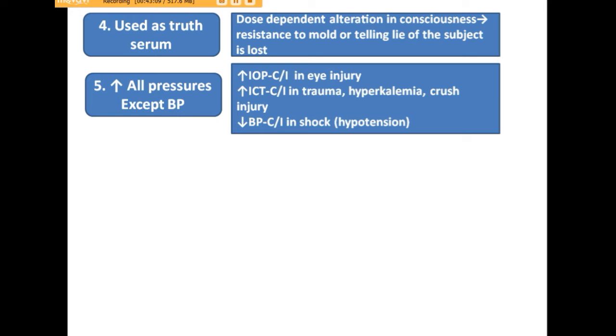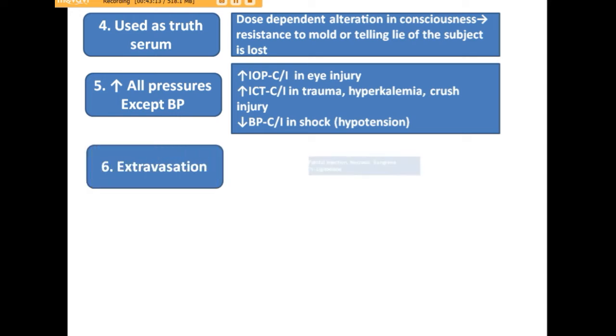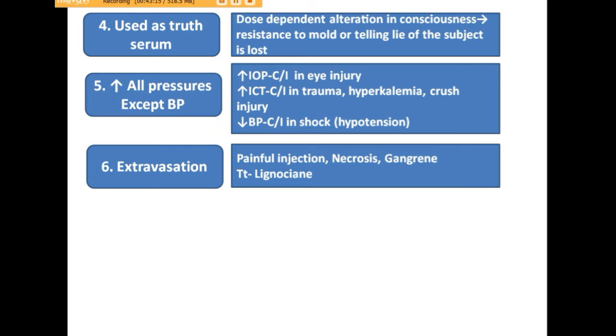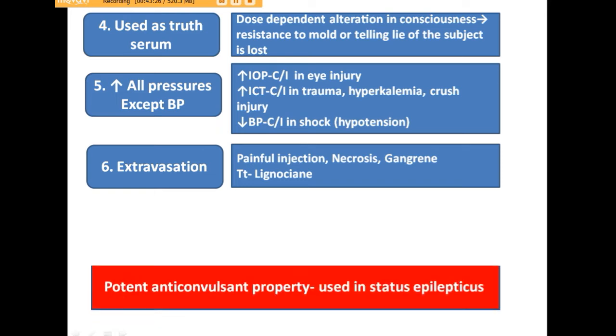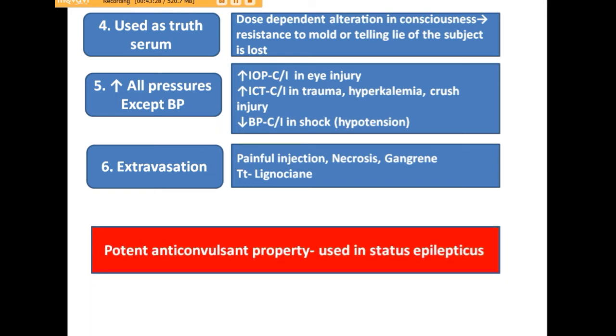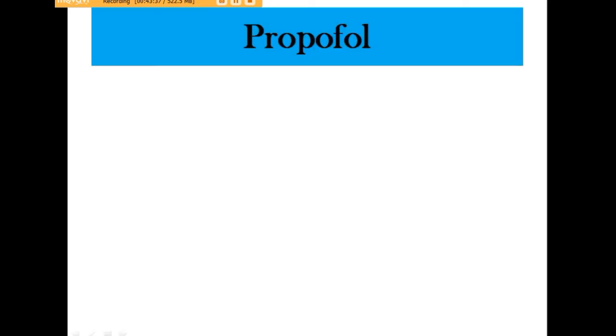What occurs with extravasation? If the drug leaks out of the injection site, it may cause pain, necrosis of the tissues, and gangrene can also occur. The pain can be reduced by giving lignocaine along with the thiopental sodium. It also possesses potent anticonvulsant properties, so it is used in status epilepticus where other drugs fail to act. Now let's see propofol.